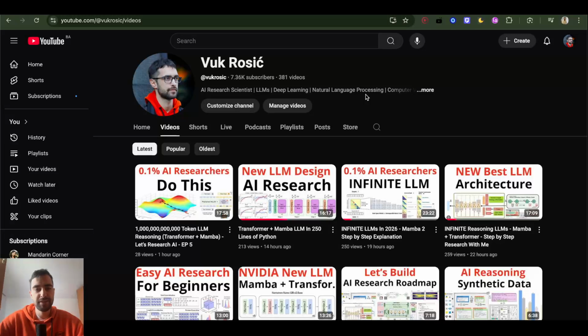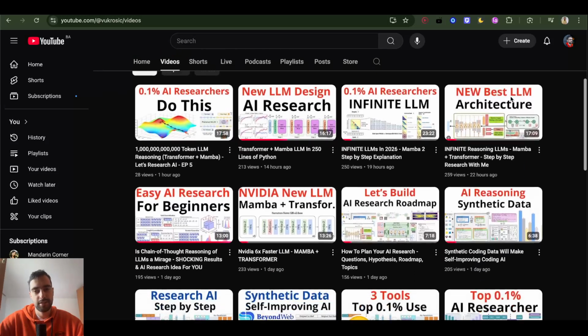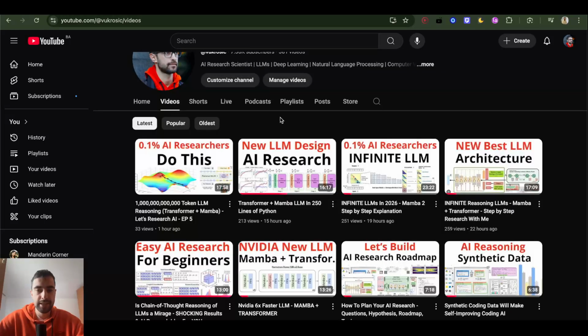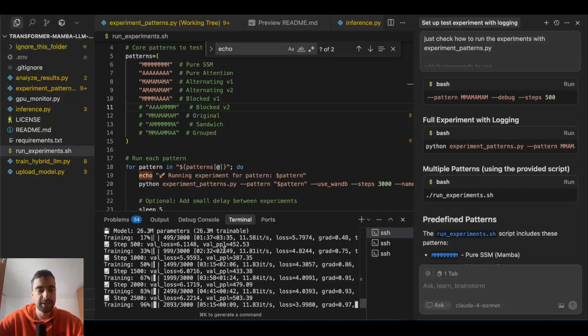I'm building an infinite reasoning LLM that can have an infinite context window, or maybe a trillion-token context window. It's the same in this case. In this video you can find my LLM, just 250 lines of code, and in the latest video we designed experiments and research. I'm running the experiments right now.